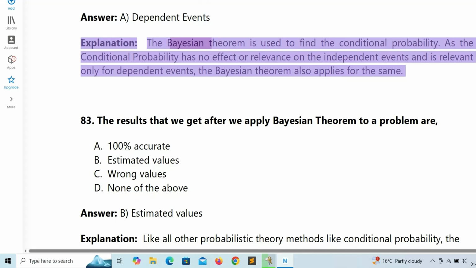Explanation: the Bayesian theorem is used to find the conditional probability. As the conditional probability has no effect or relevance on independent events and is relevant only for dependent events, the Bayesian theorem also applies for the same.